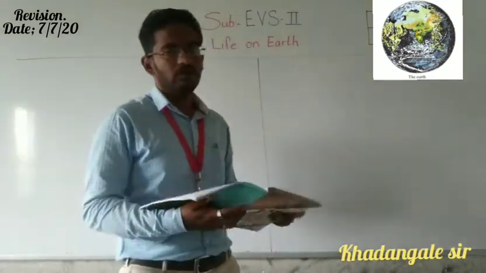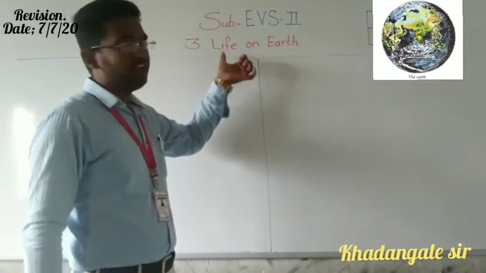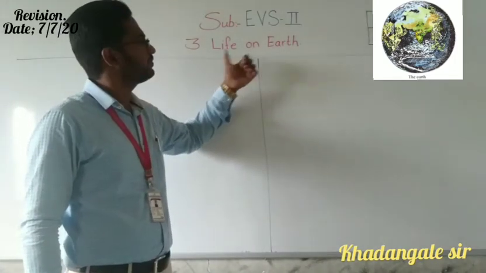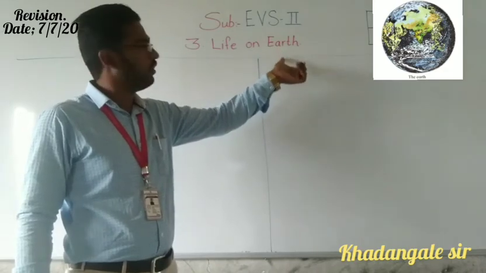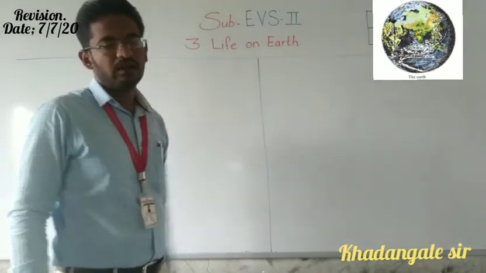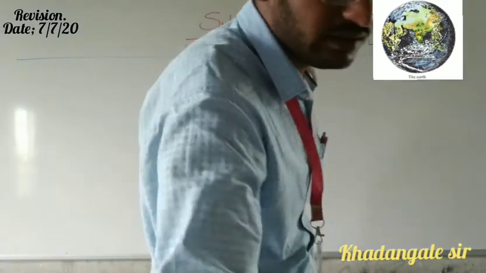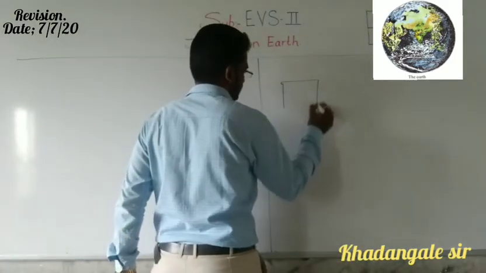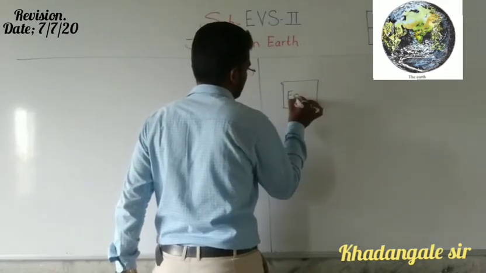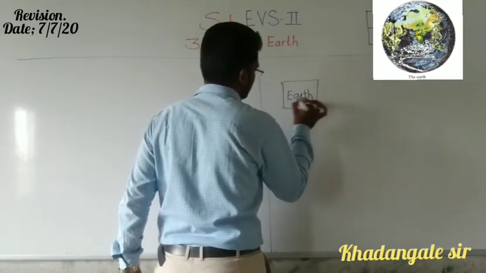Okay, so first, do you know life? Earth, where do you live? We live on Earth, correct? What is the shape of Earth? Our Earth is like this. E-A-R-T-H, Earth.